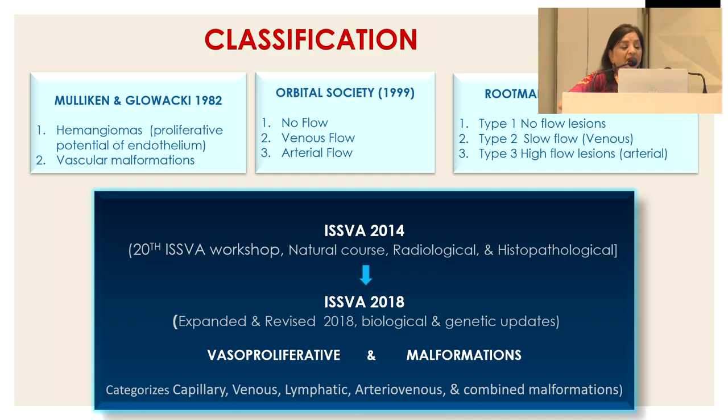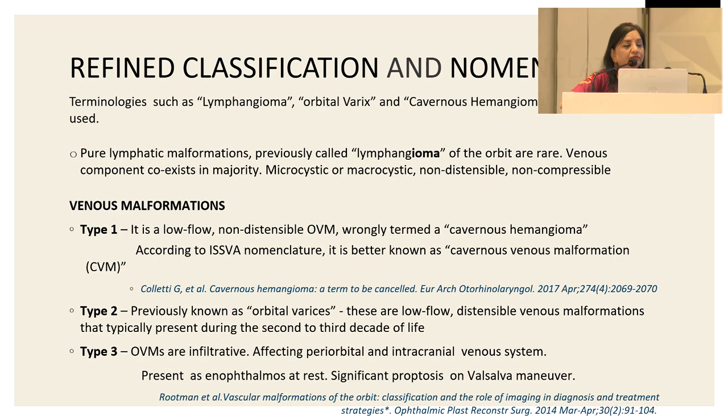It underwent expansion and revision in 2018 based on the biological and genetic updates. So this is the one which is being used, and it has divided all the lesions into vasoproliferative and malformations. So the refined classification and nomenclature is currently used. So terminologies such as lymphangioma, orbital varix, and cavernous hemangioma are no longer used.